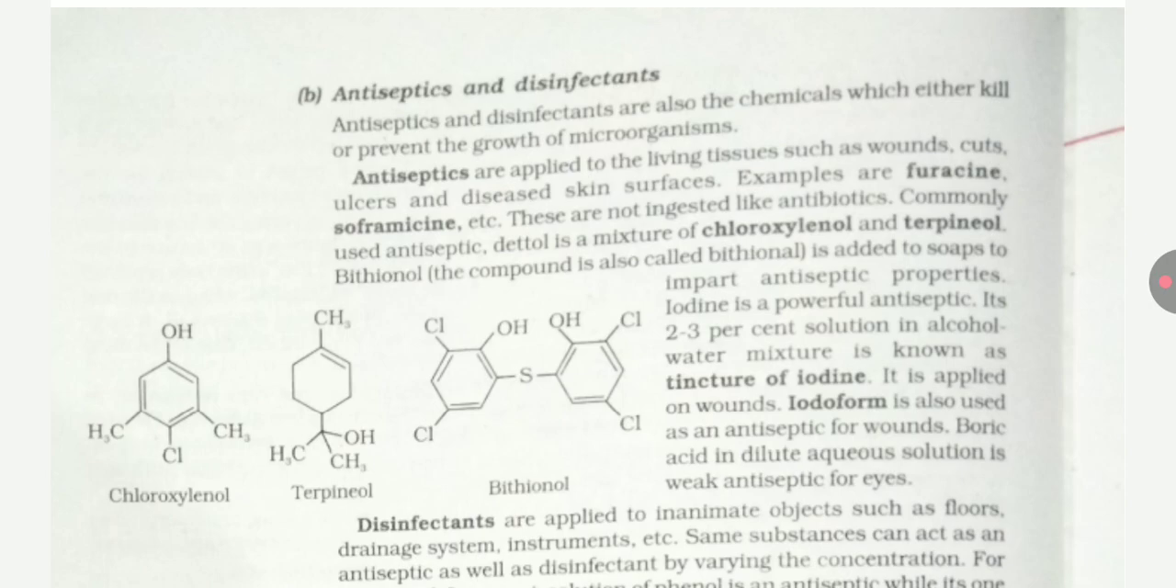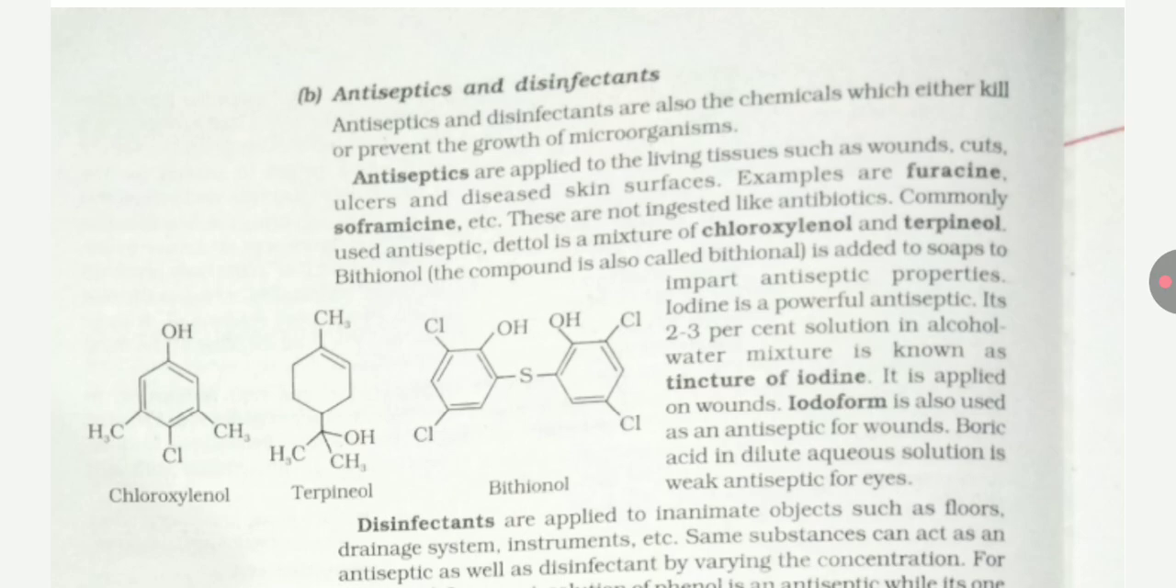B. Antiseptics and disinfectants. Antiseptics and disinfectants are also chemicals which either kill or prevent the growth of microorganisms. Antiseptics are applied to living tissues such as wounds, cuts, ulcers and diseased skin surfaces. Examples are furacin and soframycin. These are not ingested like antibiotics. A commonly used antiseptic, Dettol, is a mixture of chloroxylenol and terpineol. Bithionol is added to soaps to impart antiseptic property. Iodine is a powerful antiseptic.